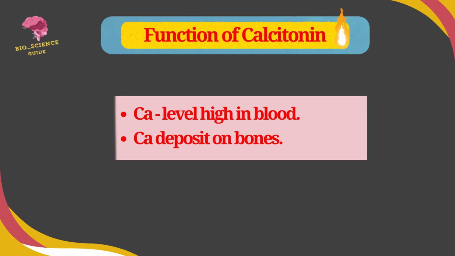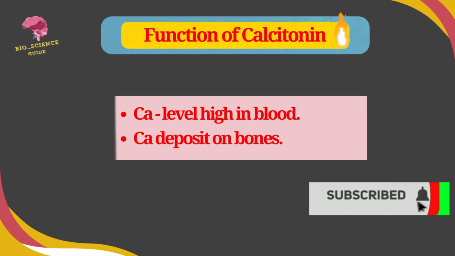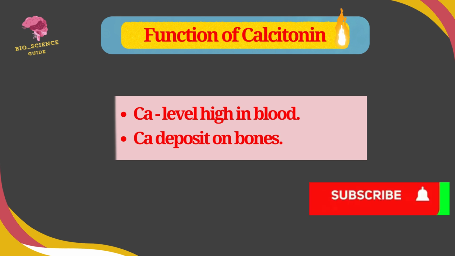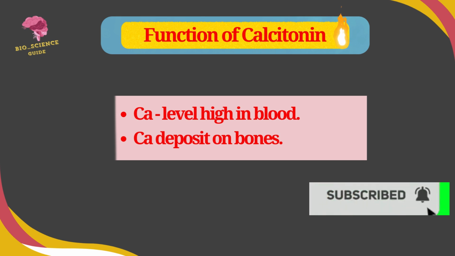Calcitonin: it is the secretion of C cells of thyroid gland. The functions of calcitonin are that the calcium level, which is increased in the blood, is lowered, and calcium is deposited on the bones.